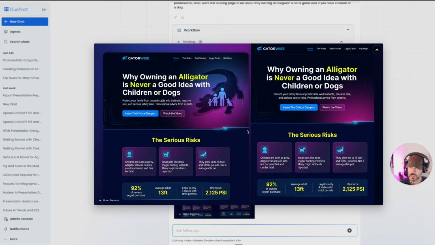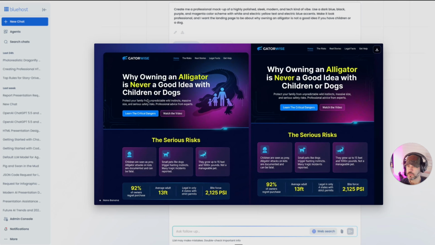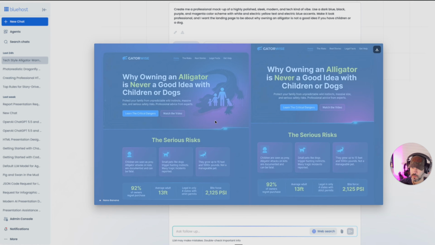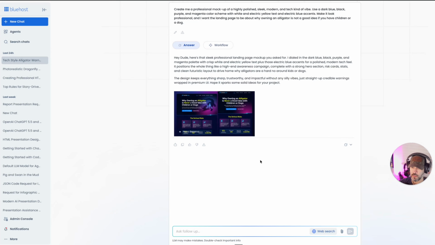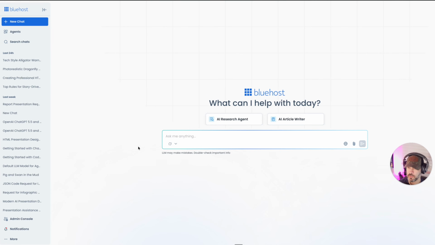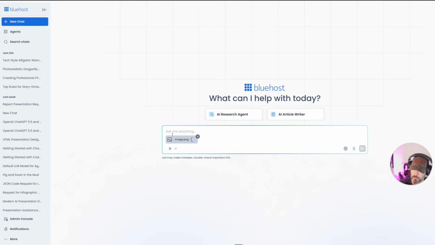So let's open this up. And there we go. So why owning an alligator is never a good idea with children or dogs. So this is a pretty good mock-up, I would say. So what I'm going to do is copy this image, and I am going to start a new chat. And now I am going to put this onto Sonnet again. I'm going to paste the image there.